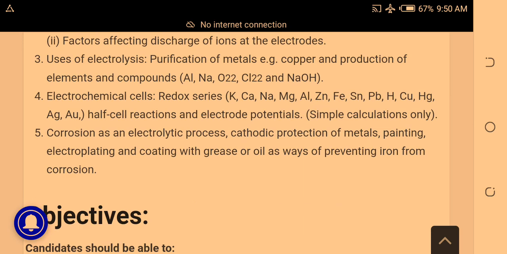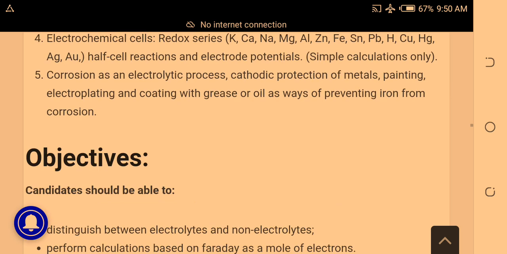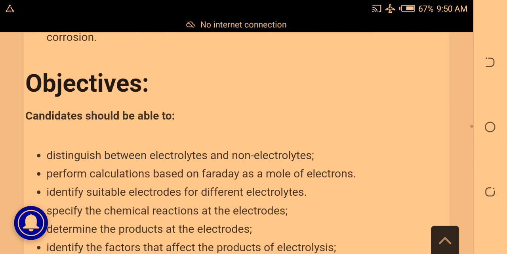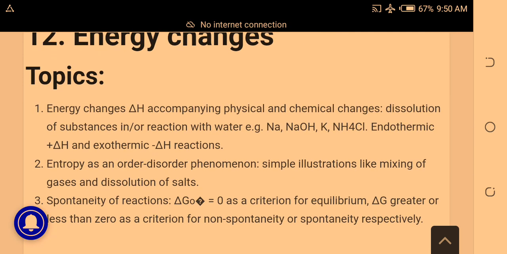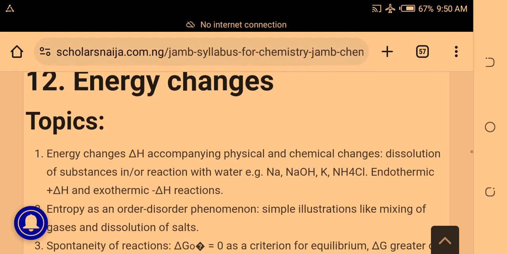Uses of electrolysis: purification of metals, copper, and production of elements and compounds, electrochemical cells, redox series. Remember your redox series. Corrosion as an electrolytic process and all the rest. That is why you need to get this material so that you can focus on them very well.